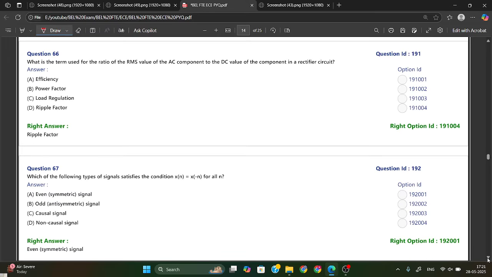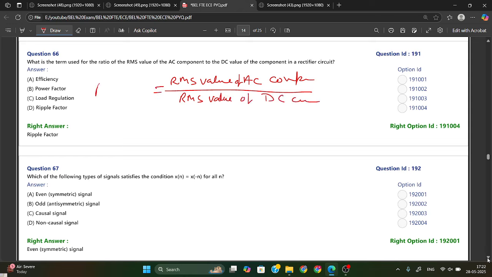What is the term used for the ratio of RMS value of the AC component and RMS value of the DC component? This is nothing but the ripple factor. This is the ripple factor in a rectifier.